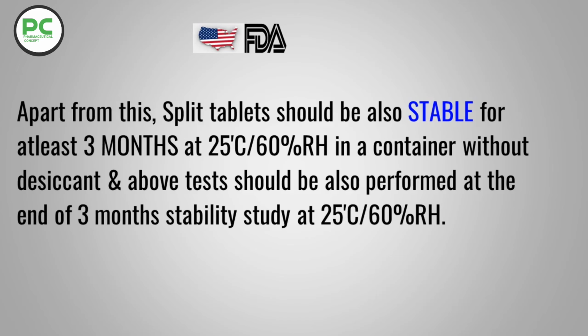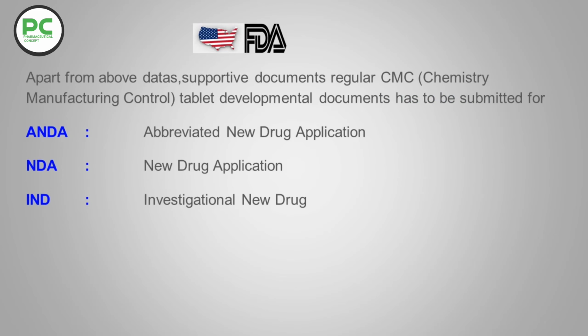Apart from this, the split tablet should be stable for at least 3 months at 25°C and 60% RH in a container without desiccant, and the above tests should also be performed at the end of the 3rd month stability at 25/60. Apart from the above data, supporting documents of regular CMC, chemistry manufacturing control, and tablet development documents have to be submitted for ANDA, that is, abbreviated new drug application, NDA, and investigational new drug IND.